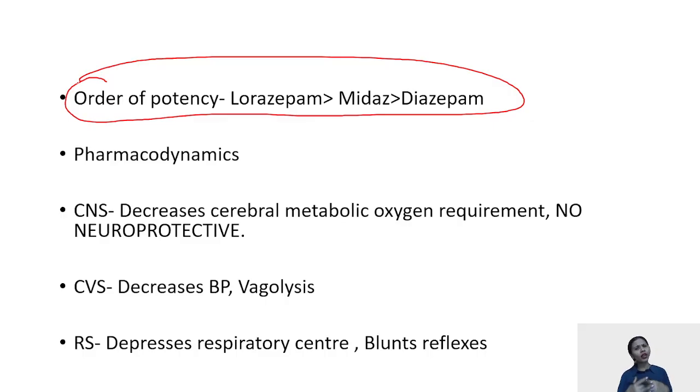Dynamics, again, CNS: it is going to decrease the cerebral metabolic oxygen requirement, but it is not neuroprotective. Means you cannot say that benzodiazepines can be used for inducing a patient of neurosurgery. Benzodiazepines can be used for inducing. For example, the dose of pre-medication of midazolam is just 0.05 mg per kg, but the induction dose of midazolam is around 8 mg per kg.